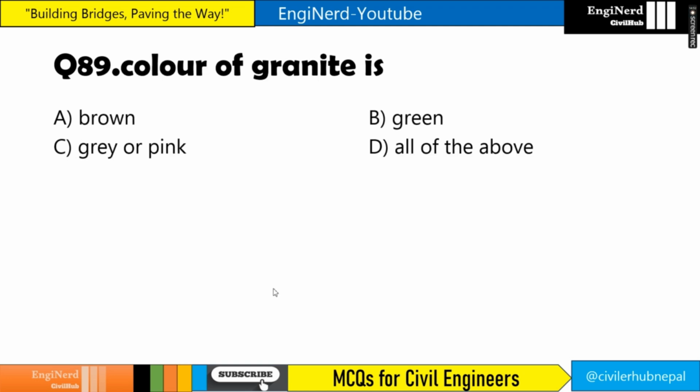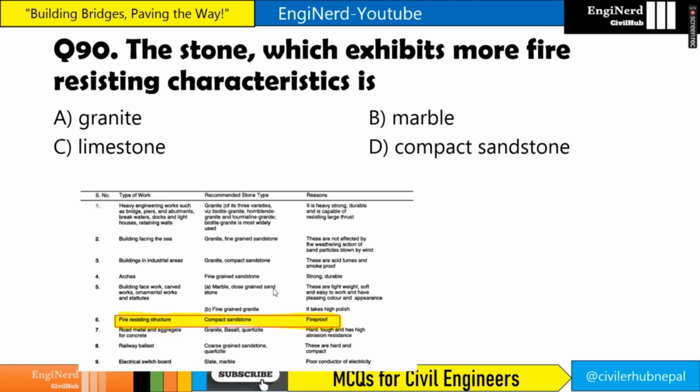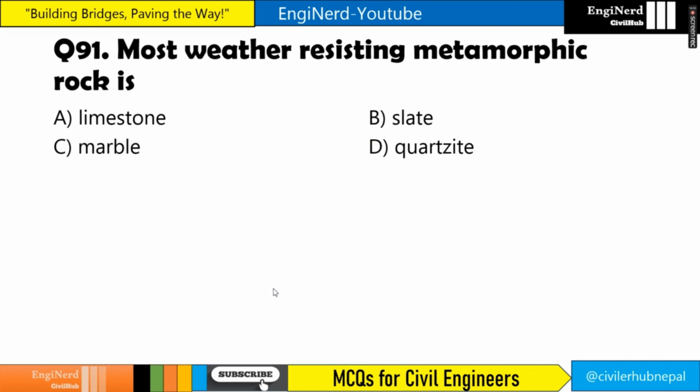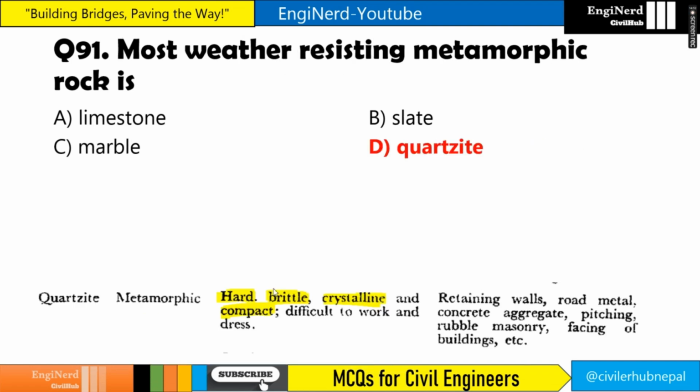Color of granite is brown, green, grey or pink. These all are the colors of granite, so all of the above is the answer. The stone which exhibits more fire resisting characteristic is compact sandstone. Compact sandstone is kind of fireproof, right? Most weather resisting metamorphic rock is quartzite. Also, quartzite is hard, brittle, crystalline, compact. There may be a question from this also.